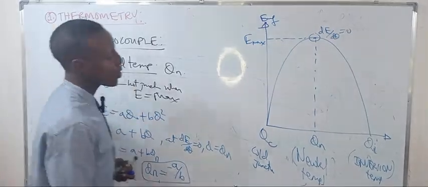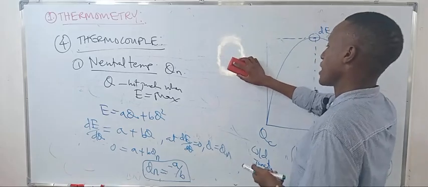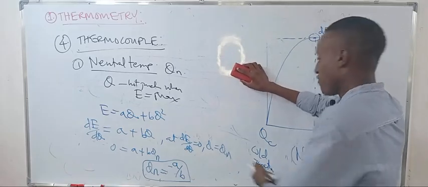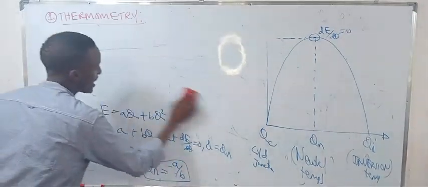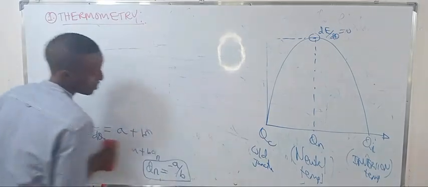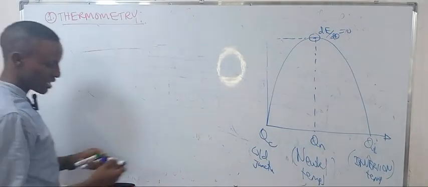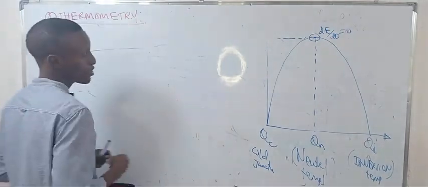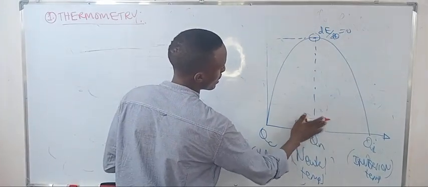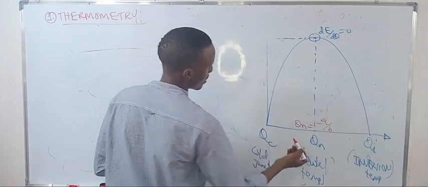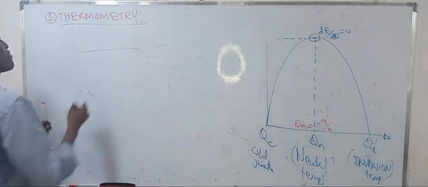Let's go on to the inversion temperature. Now you know the neutral temperature is negative A over B. How about the inversion temperature?